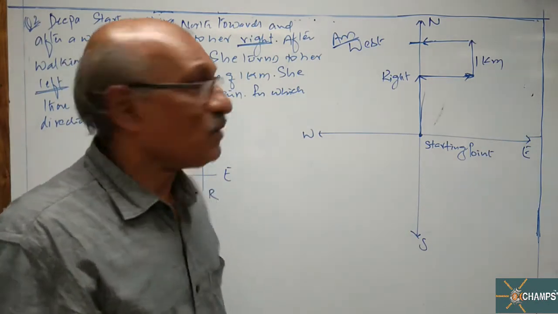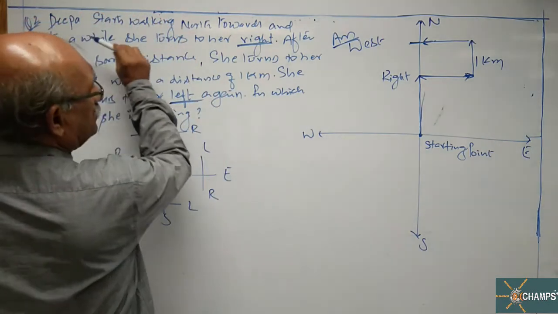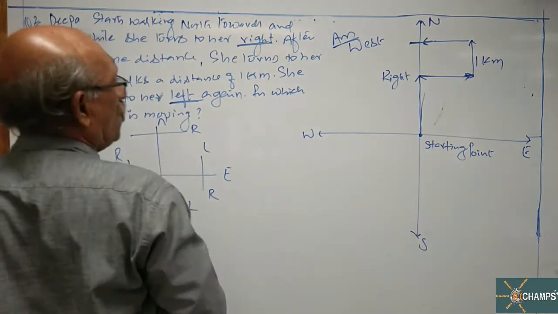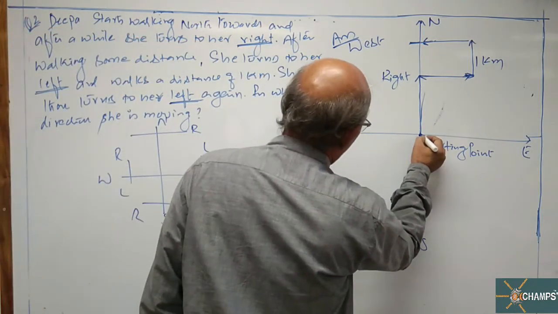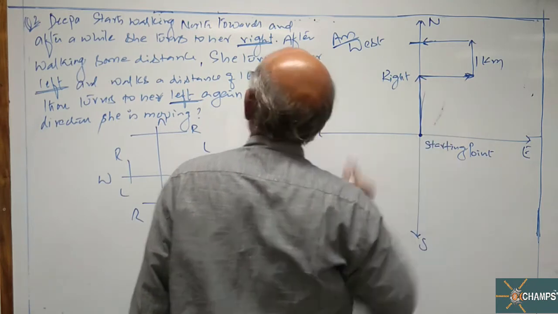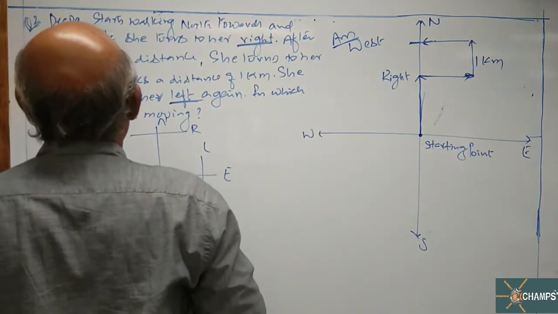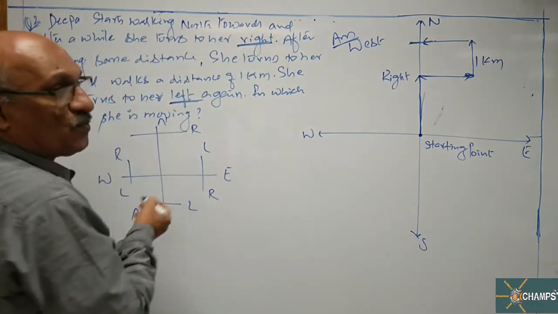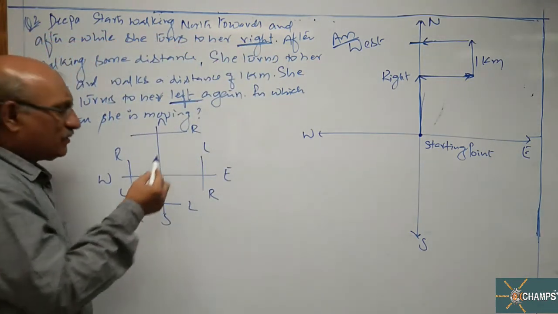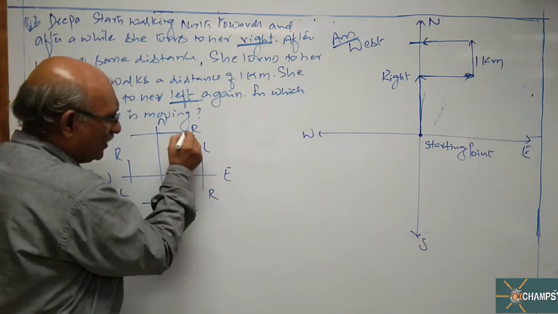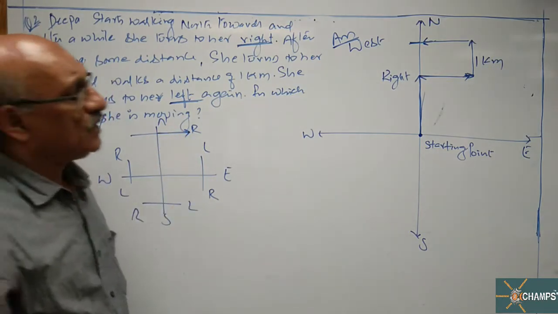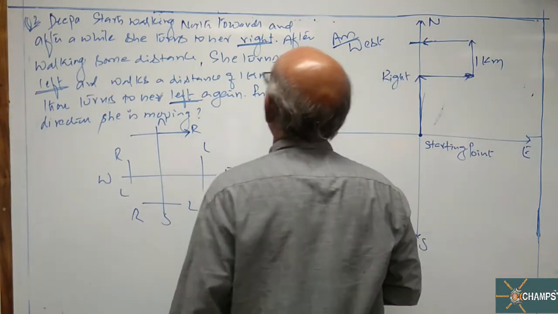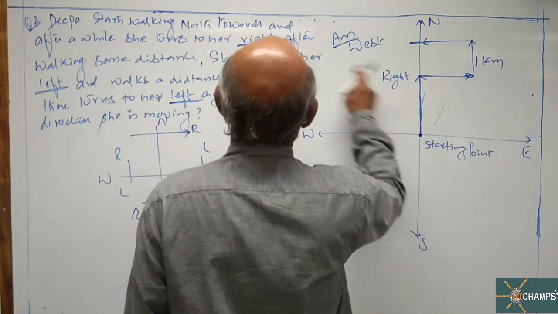See the solution one more time, sir. Deepa starts walking north. So this is the starting point. She started walking towards north. After a while, she turns to her right hand side. Look at this small diagram here for your reference. Right hand side of north means she turned towards east. So this direction is east. Now one right turn is over.